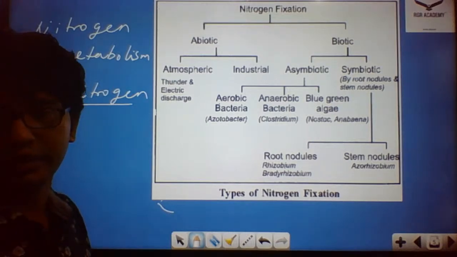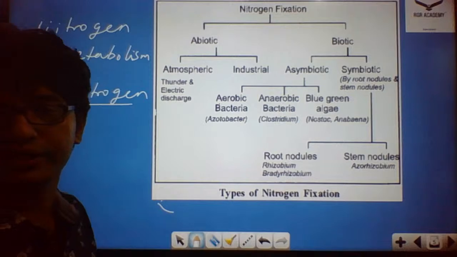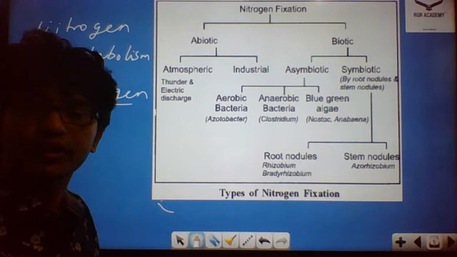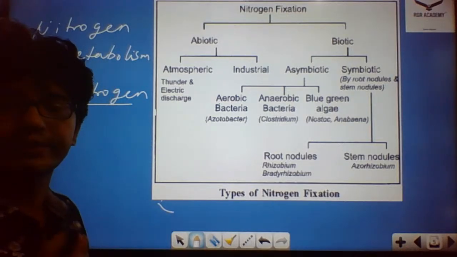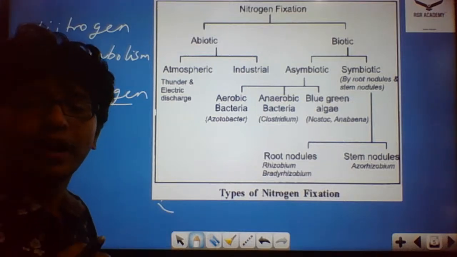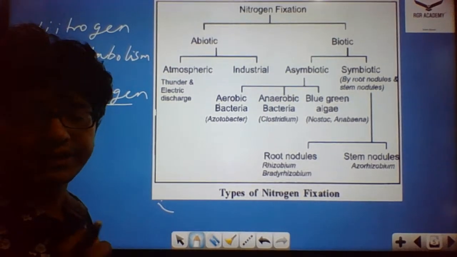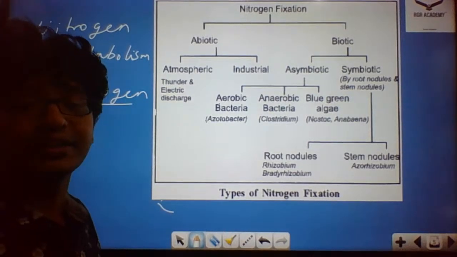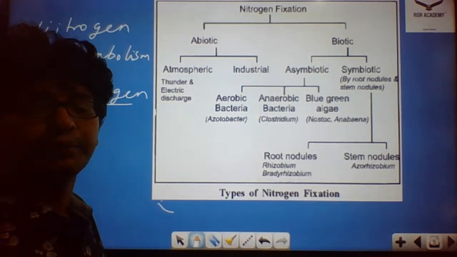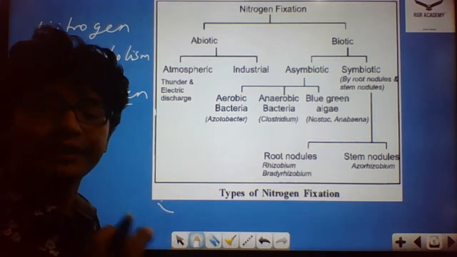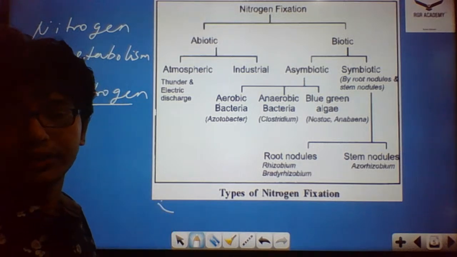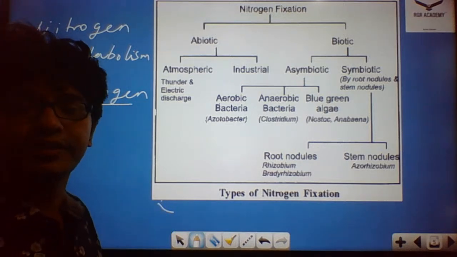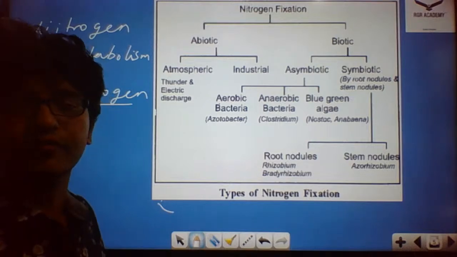The conversion of inert nitrogen to usable compounds of nitrogen like nitrate is termed nitrogen fixation. We discussed biological as well as abiological modes. There is a specific term that we give for biological nitrogen fixation, compared to the abiological mode. Can someone tell me what is the term that we give for biological nitrogen fixation?